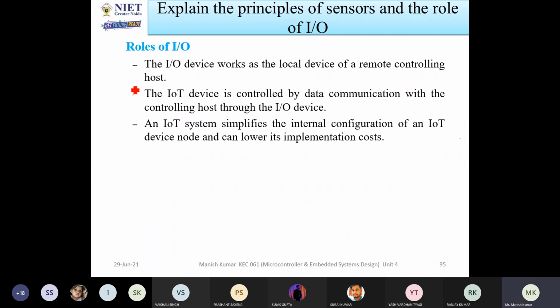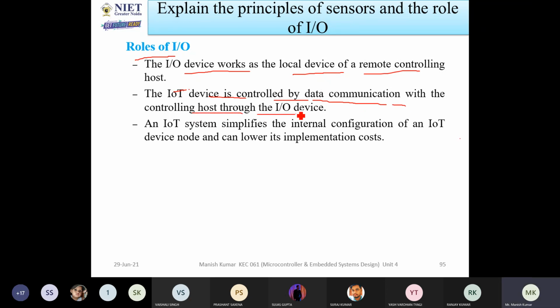Okay. So what are the roles of input and output? I already discussed these things; I will just summarize them in 3 topics. The input output device works as the local device for a remote controlling host. So the input output device will be usable for the systems. If you are designing any system, some input output things will be required. And also the IoT device is controlled by data communication with the controlling host through the input output device.